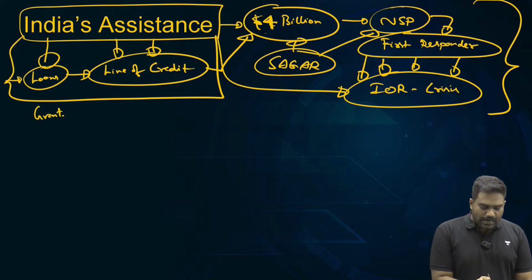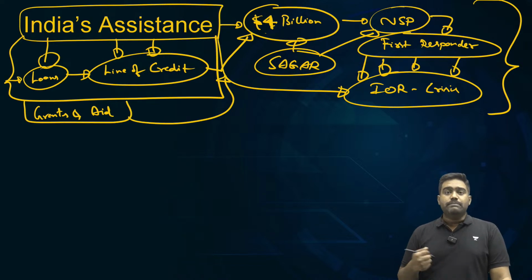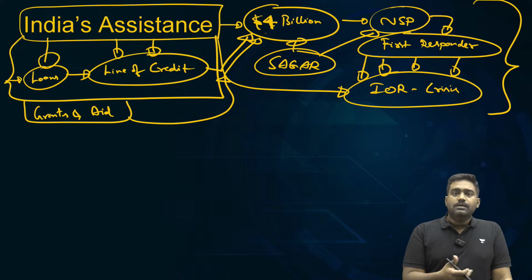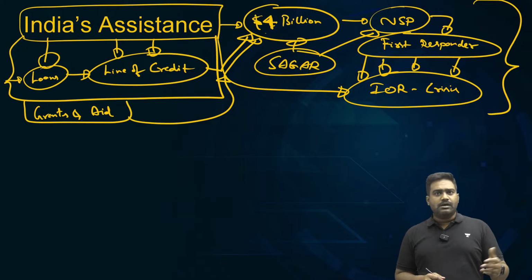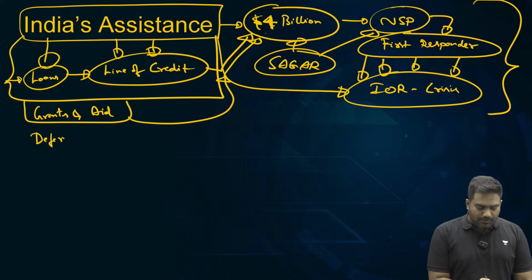We also gave grants and sent aid material. We supplied essential items like milk, medicines, food items, and even fuel to support the Sri Lankan economy, to help the common people in Sri Lanka. We gave grants as well, which Sri Lanka need not pay back to India. And we also deferred some of the loan repayments.